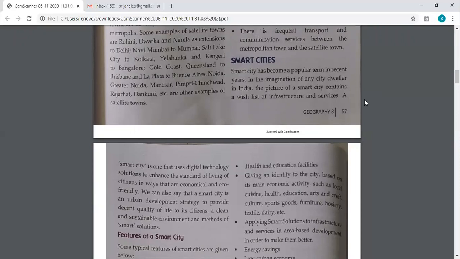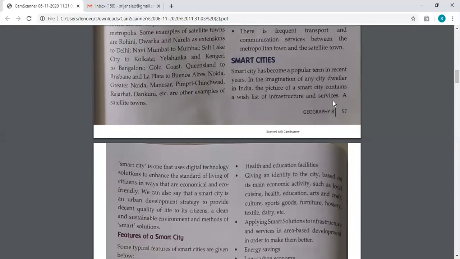Likewise, the difference between an ordinary town or city and a smart city is similar. So the smart city will have what? It will have larger facilities, in terms of infrastructure, in terms of services. Smart city has become very, very popular these days, so it's very important for you to know.